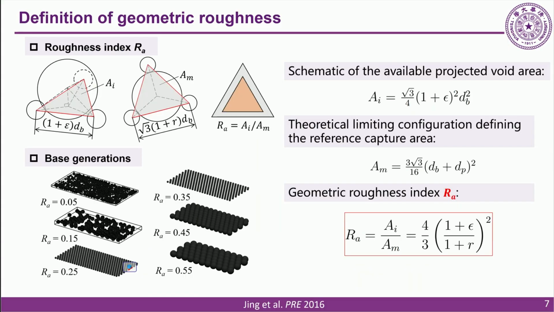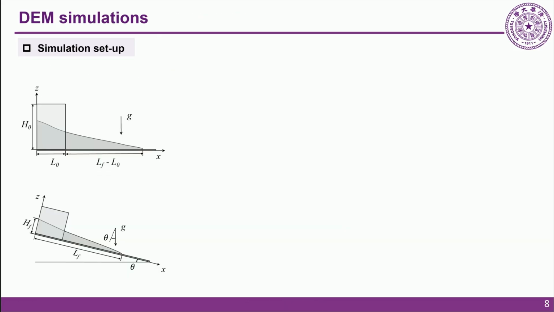To quantify this, we use the geometric roughness index Ra, defined as the ratio of the available void area to a reference curvature area. As shown here, we generate base topographies ranging from a smooth Ra of 0.05 to a highly bumpy 0.55. With the base roughness defined, we simulate the granular column collapse on both horizontal and inclined planes